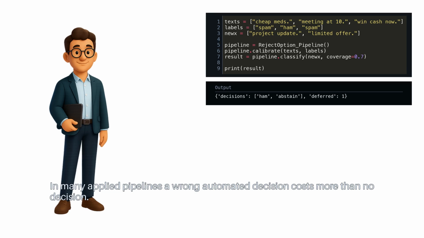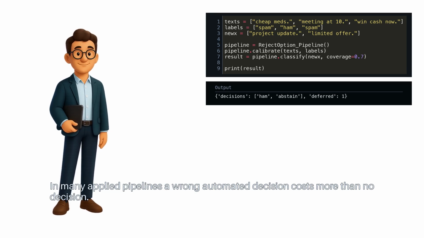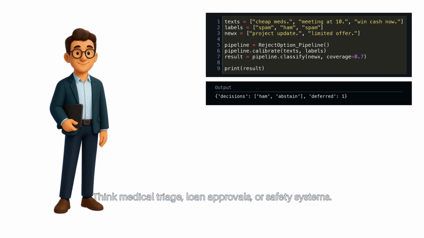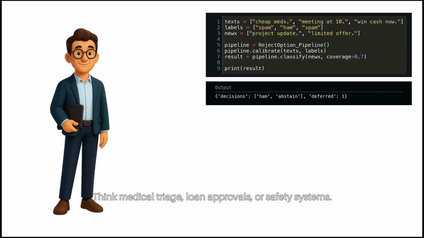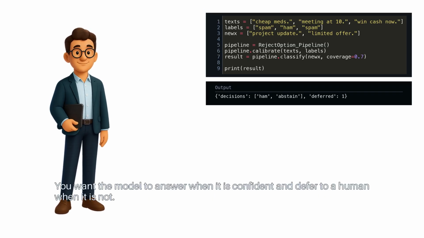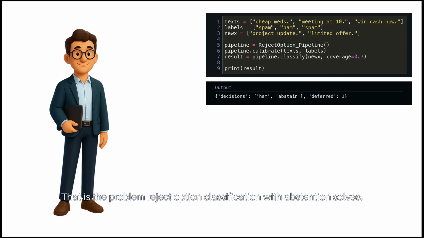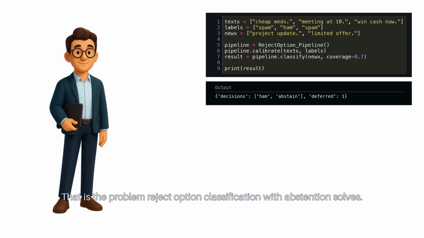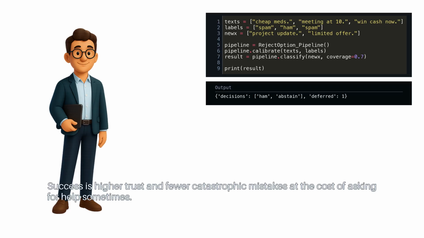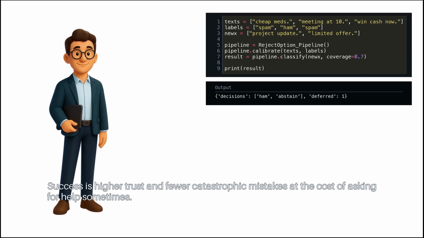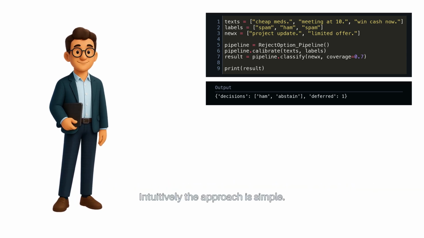In many applied pipelines, a wrong automated decision costs more than no decision. Think medical triage, loan approvals, or safety systems. You want the model to answer when it is confident and defer to a human when it is not. That is the problem reject option classification with abstention solves. Success is higher trust and fewer catastrophic mistakes at the cost of asking for help sometimes.